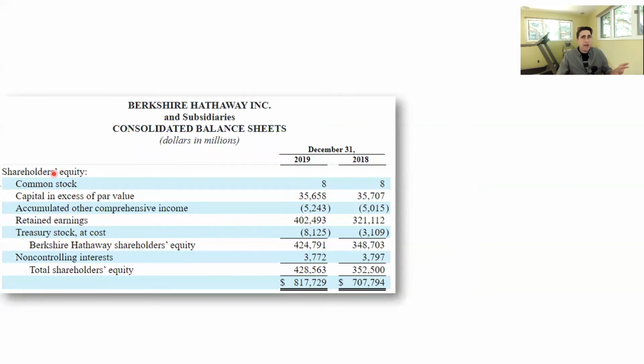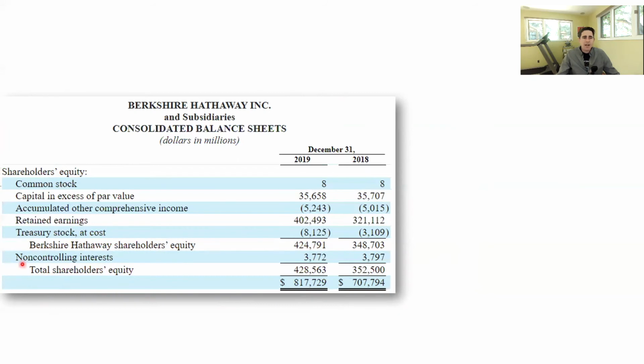So I just showed you assets. I skipped liabilities, and now I'm showing you shareholders' equity. By the way, 100% of Dairy Queen's liabilities are going to be reflected in the liabilities section of Berkshire Hathaway's balance sheet. I just didn't show it to you. So now let me show you the shareholders' equity section of the Berkshire Hathaway balance sheet. And what I want to show you is Berkshire Hathaway's shareholders' equity is $424.7 billion.